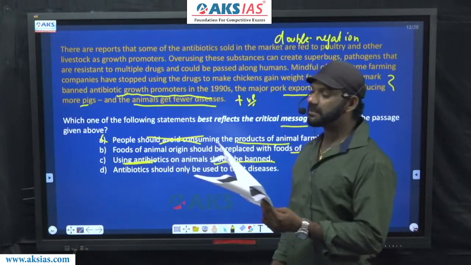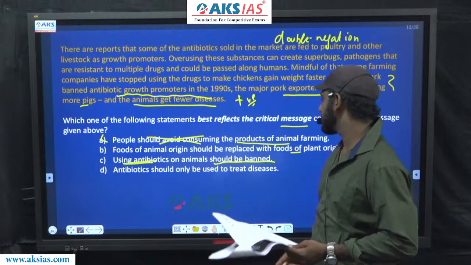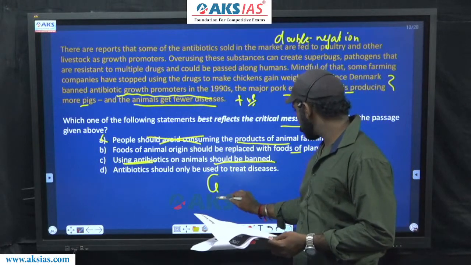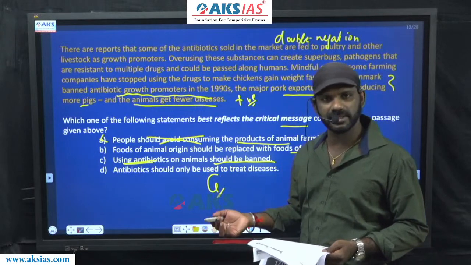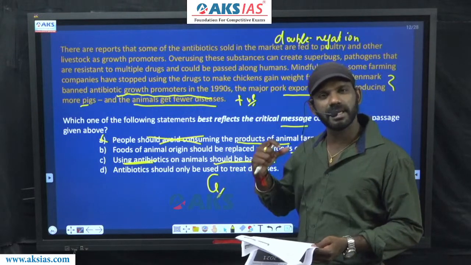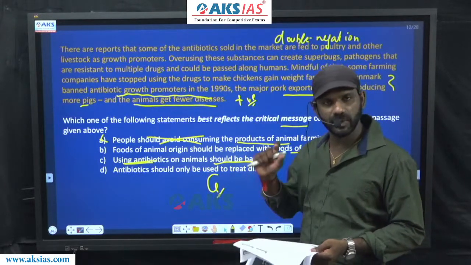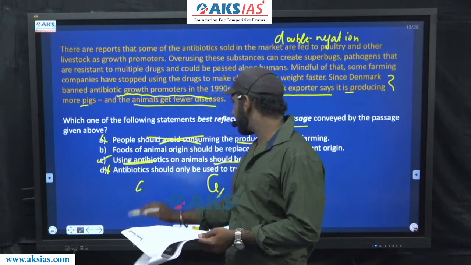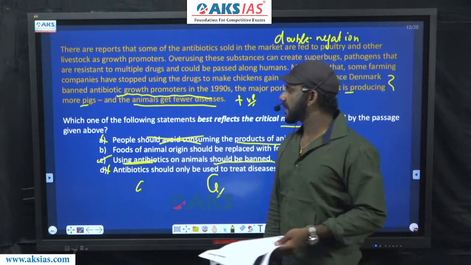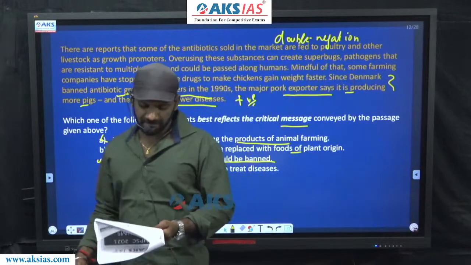Antibiotics should only be used to treat diseases. This is a very general statement actually. We're not talking about using antibiotics to treat diseases. We're talking about overusing antibiotics on animals. That is what the passage is telling us. D is gone. The answer must be option C. Got it? Come to the next one.